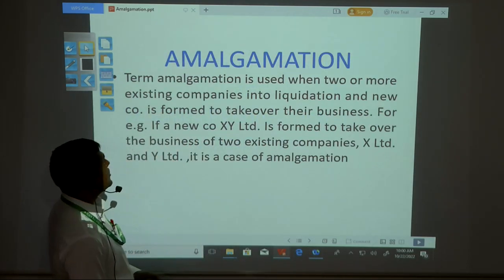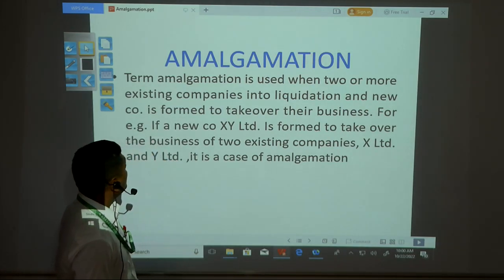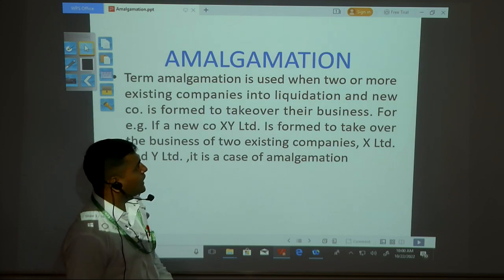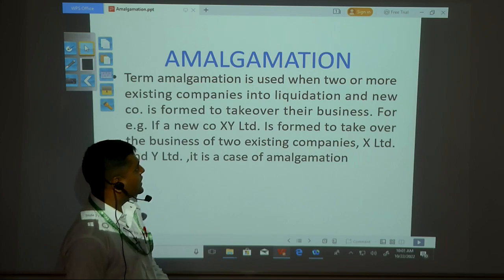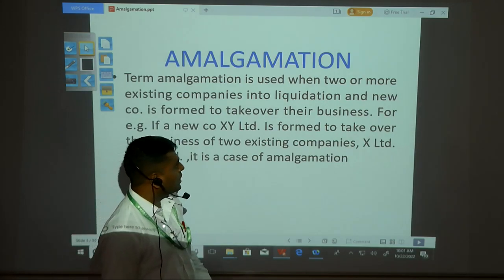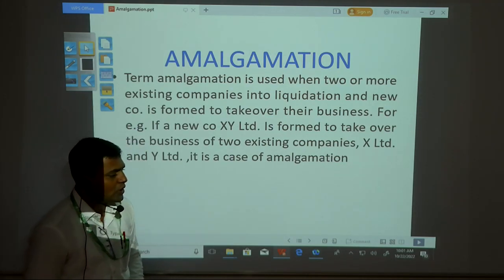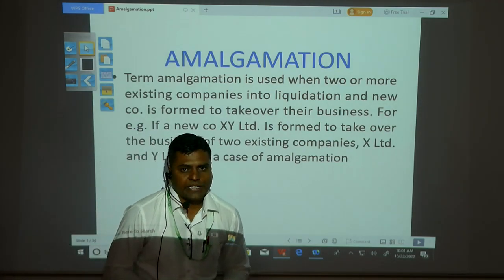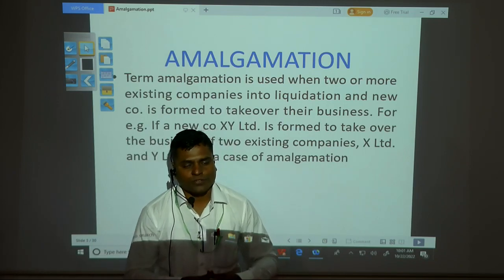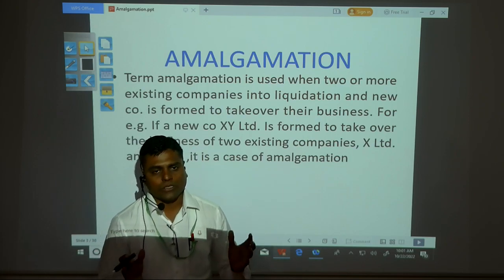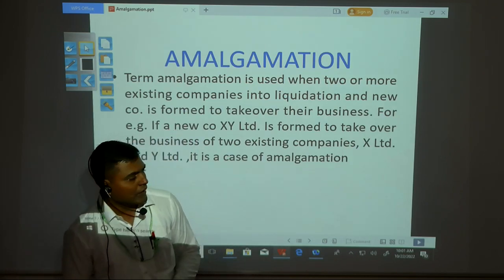So what is amalgamation first? The term amalgamation is used when two or more existing companies go into liquidation and a new company is formed to take over their business. For example, if a company XY is formed to take over the business of the two existing companies, X Limited and Y Limited. So generally, amalgamation is nothing but a combination of two companies. Whenever two companies come together and form a new company, that is called amalgamation.